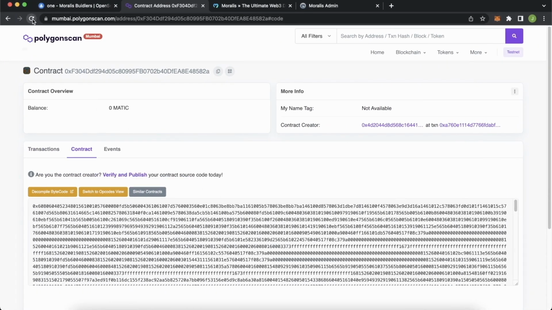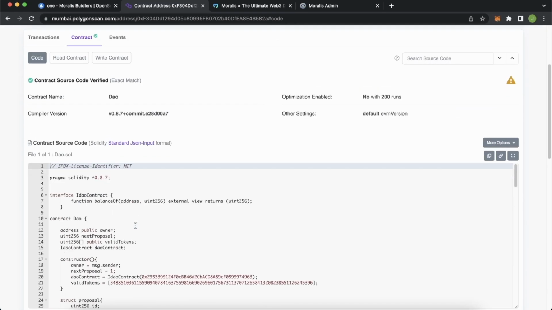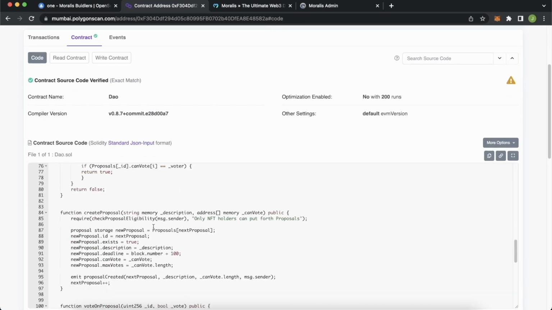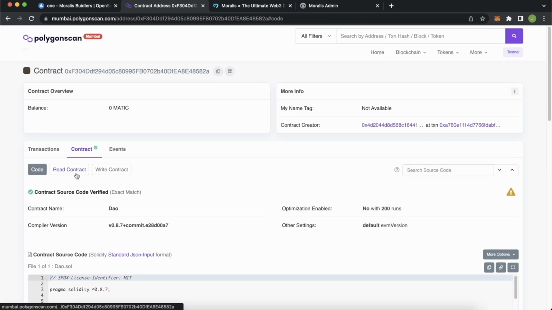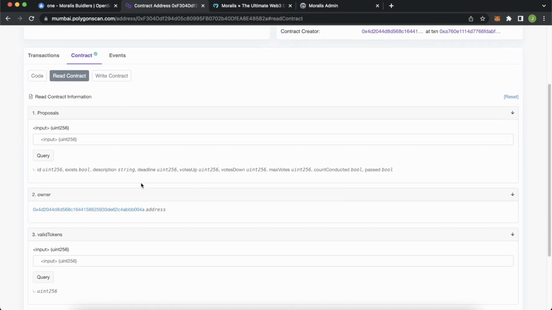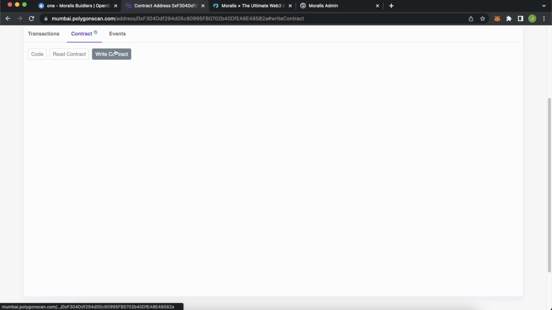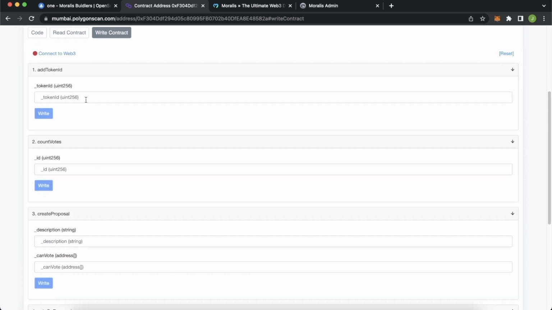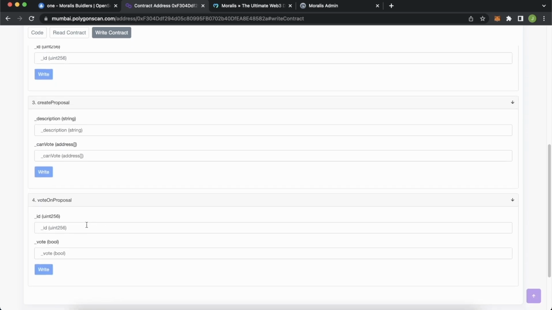We haven't refreshed the page, so let's refresh the page. And we get that green tick mark showing the smart contract that we wrote during the first part of this tutorial. How cool is that? We have a verified smart contract, and we can use the read contract functionality to get the owner, the valid tokens, the proposals, and then we can write the contract to add a token ID, count the votes, or create a proposal, or even vote on a proposal.